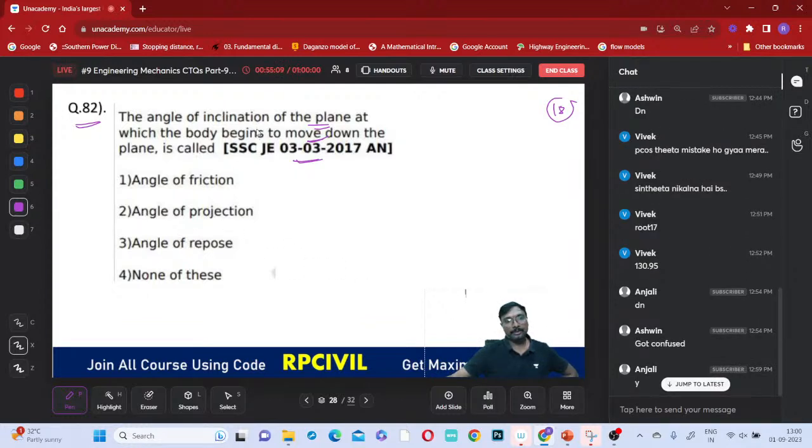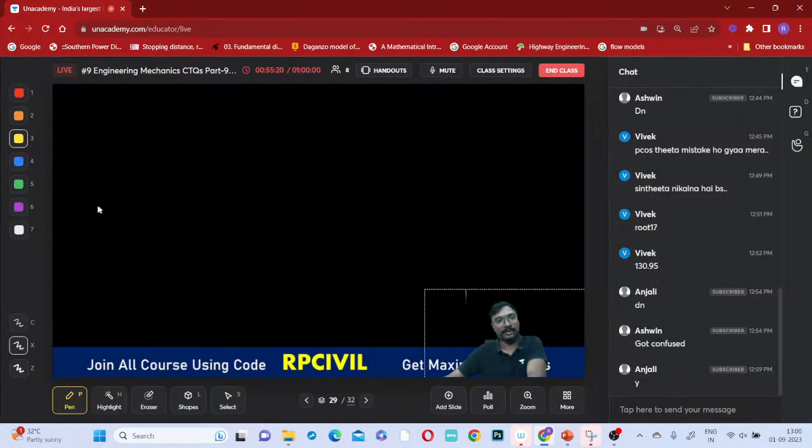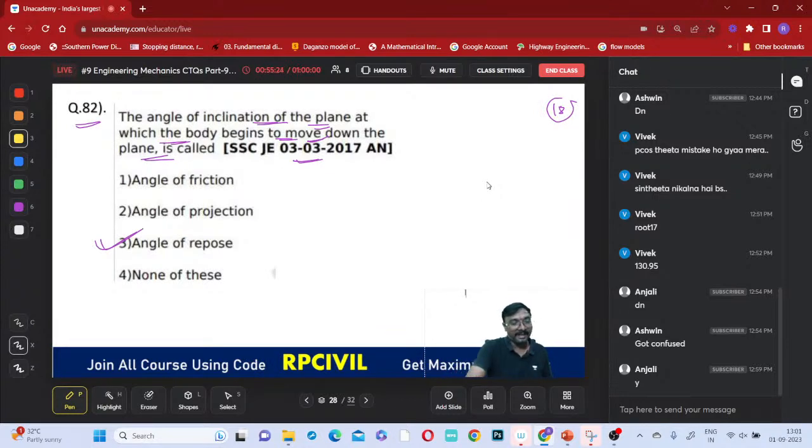Right. So the angle of inclination of the plane at which the body begins to move down the plane is called the angle of repose, right? Now tell me, what is the angle between the normal reaction and the resultant force of friction and normal reaction? That is the angle of friction.